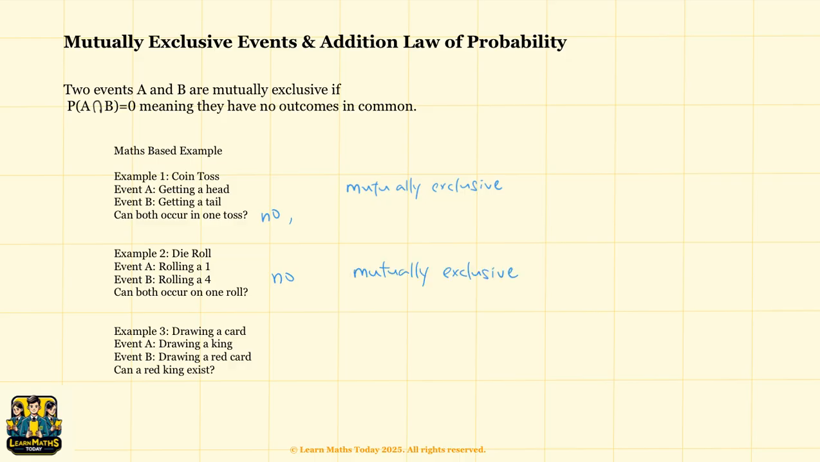Example 3, drawing a card. Event A, drawing a king. Event B, drawing a red card. Now let's think carefully. Are there any red kings in a standard deck of cards? Yes, the king of hearts and the king of diamonds are both red. So it's possible to draw a card that is both a king and red. That means A and B are not mutually exclusive because they can occur together. If two events can happen together, then they are not mutually exclusive.